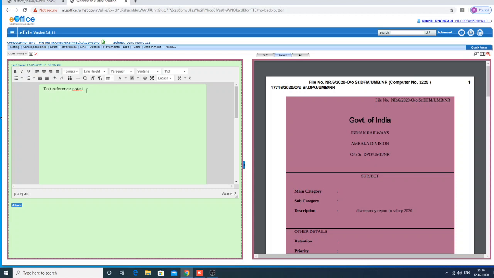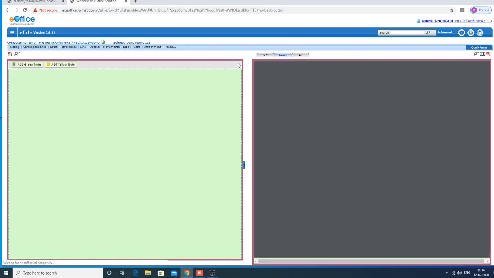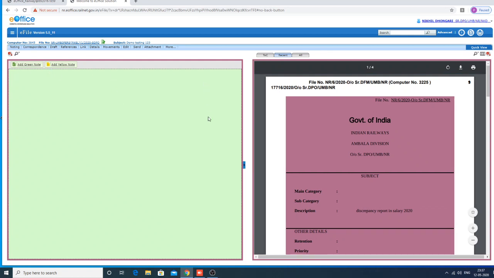If you want to discard the green note before you send it further to another user, either you can just erase this text, or if you want to discard the note itself, you just click the discard green note button. Then it will ask, do you want to discard the green note? You just click OK. Then the page will appear empty. You just discarded the green note.